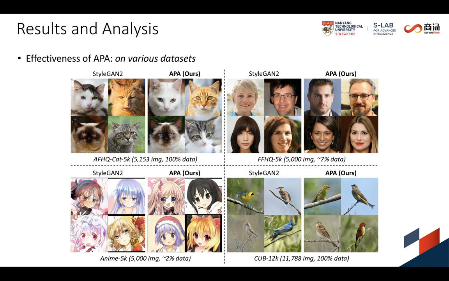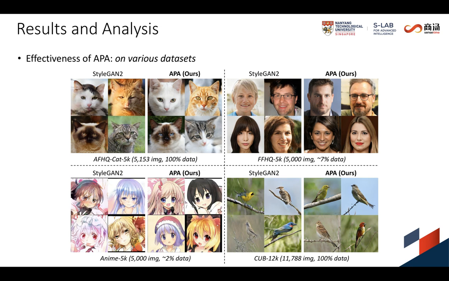We show the effectiveness of APA on various datasets with limited data amounts and the comparative results by state-of-the-art StarGAN2. The quality of images synthesized by StarGAN2 degrades under limited data. Ripple artifacts appear on the cat faces and human faces, and the facial features of the animal faces are misplaced.